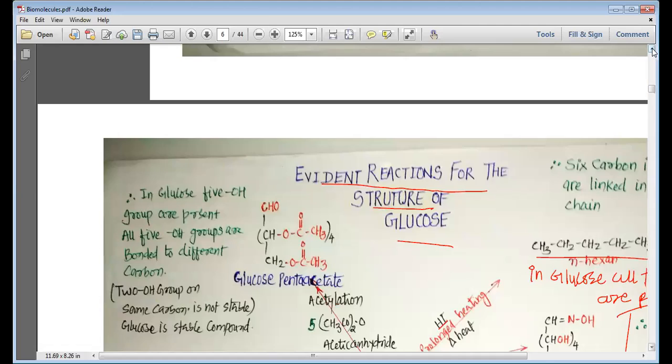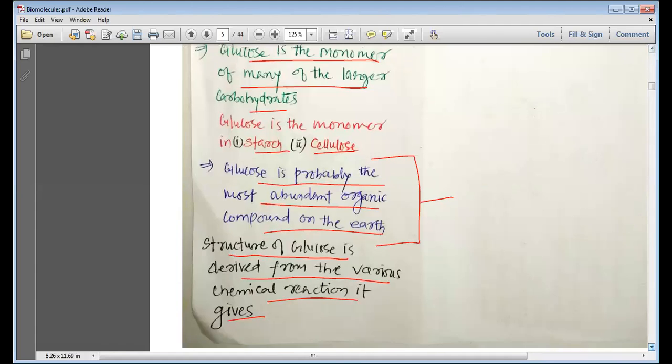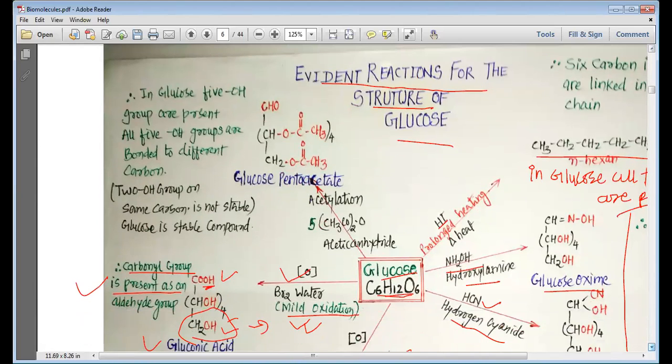Now we have one more reaction to understand, and it is not complicated, it is very easy. When glucose is allowed to react with acetic anhydride, (CH3CO)2O, for 1 mole of glucose we need 5 moles of acetic anhydride, and after the reaction glucose forms glucose pentaacetate. Once again, glucose undergoes acetylation with acetic anhydride: for 1 mole of glucose we need 5 moles of acetic anhydride, and the product that we obtain is glucose pentaacetate.